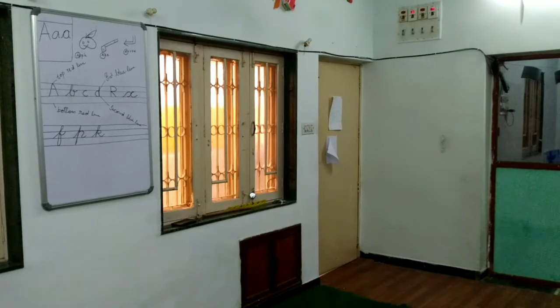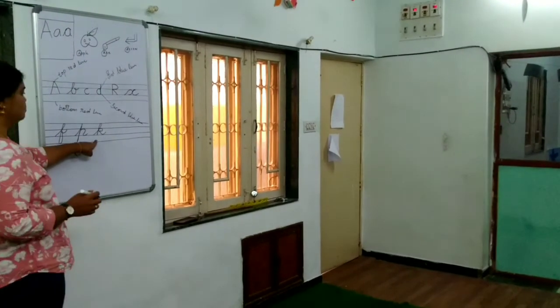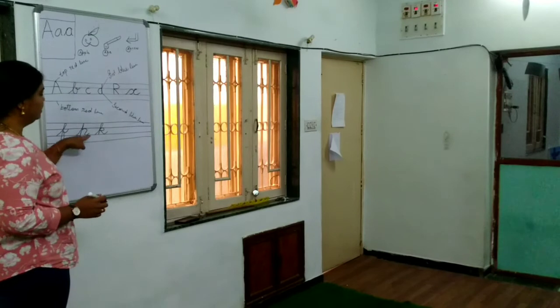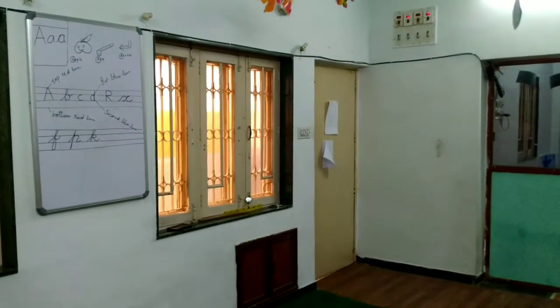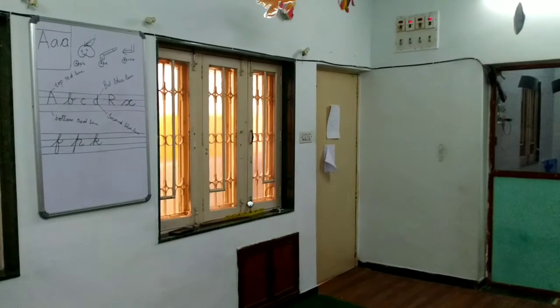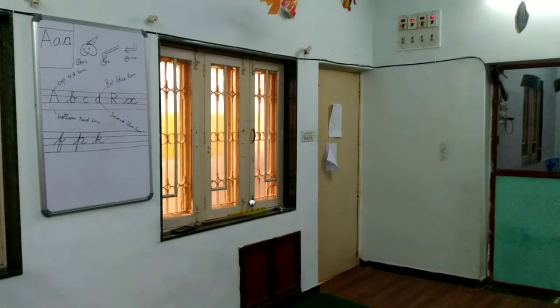This is cursive letter K. This is the way you have to write cursive letters, and all the cursive letters start from the second blue line. These kind of things you have to explain, make them write. You practice yourself lots of time.